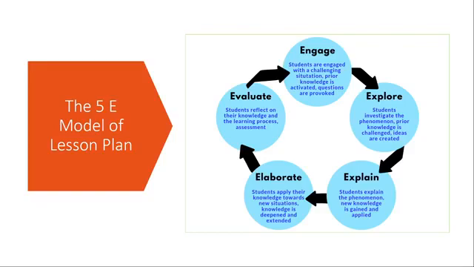What kind of strategies should we use for this process where engagement can take place? We can get the attention of the students by asking open-ended questions. What do you think of this? Have you seen this before? Where did you see this? What was your experience? What was the context in which you saw it?